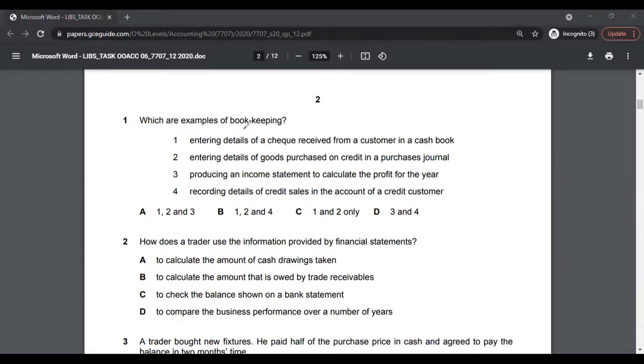So let's look at the first question. The first question is basically asking us what are the examples of bookkeeping. So basically we have 4 statements in here, and we will read these statements, identify which are the examples of bookkeeping. So this question is fairly easy, I would say. If you know the concept of what bookkeeping is, this question is fairly easy.